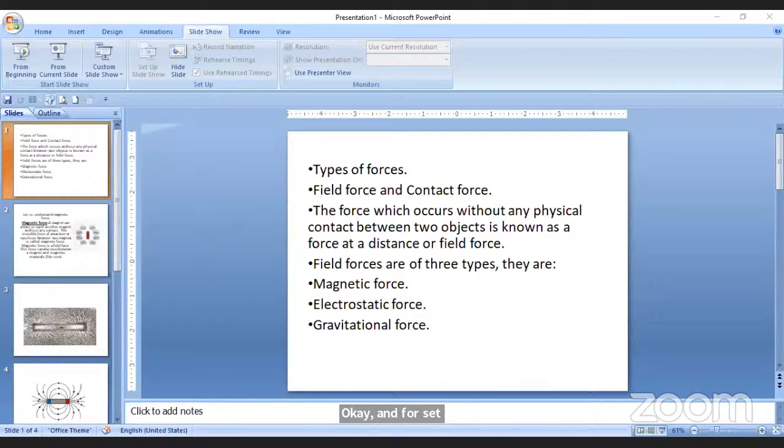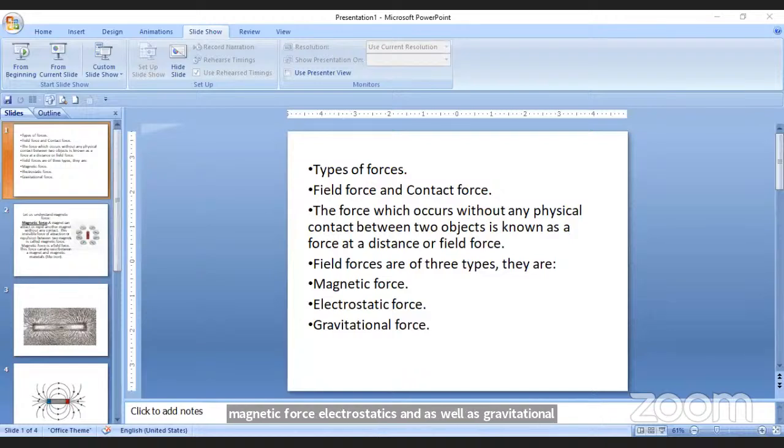And similarly, field forces are of three types. Here you see how many types of field forces there are. Three types of field forces are there. The first one is magnetic force, the second one is electrostatic force, and the third one is gravitational force. Magnetic force, electrostatic force, as well as gravitational force.